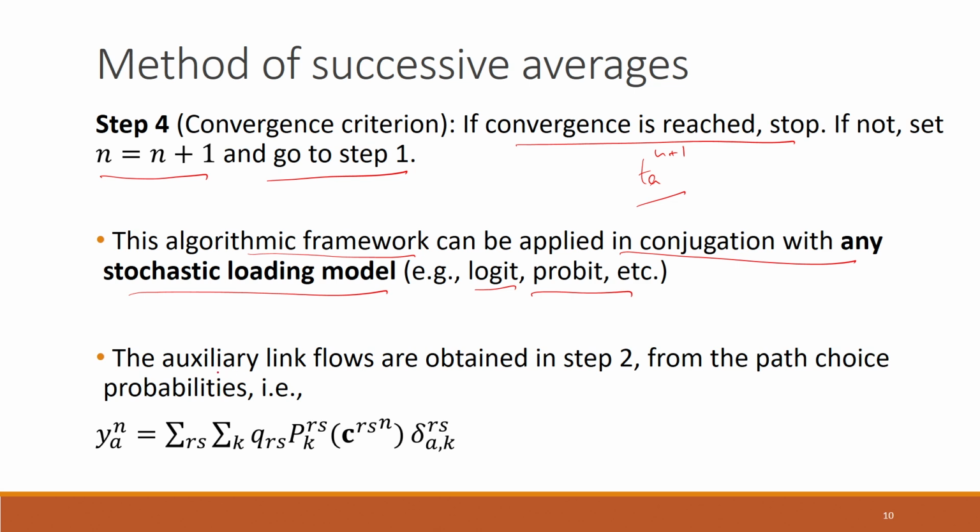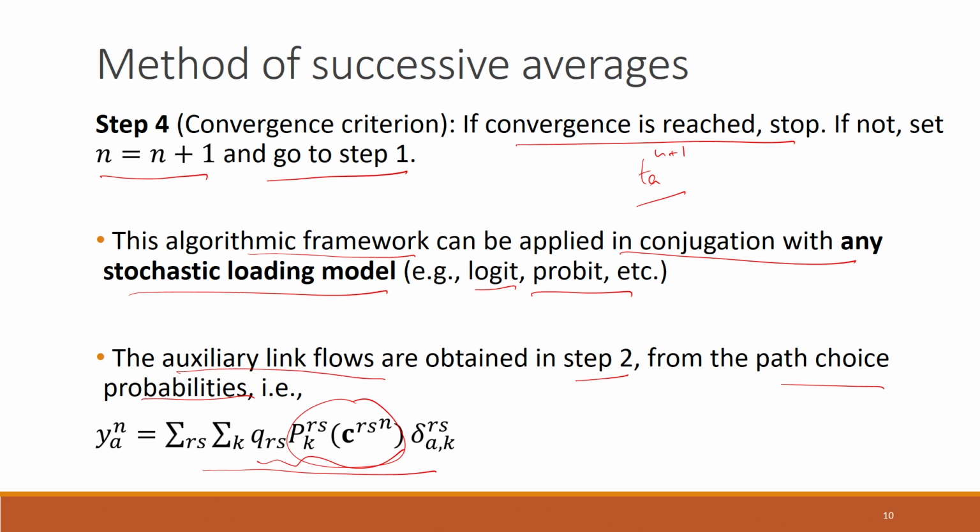This is saying that the auxiliary link flows are obtained in step 2. Step 2 is the one where we are finding the descent direction, where we are using the stochastic network loading from the path choice probabilities like this. Once you determine the probabilities of choosing different paths between every OD pair, then you can calculate the flow on different paths, which is q_RS times this p_k^RS.